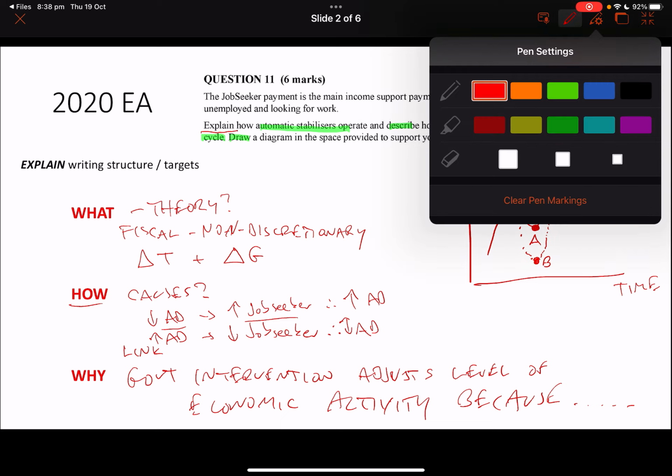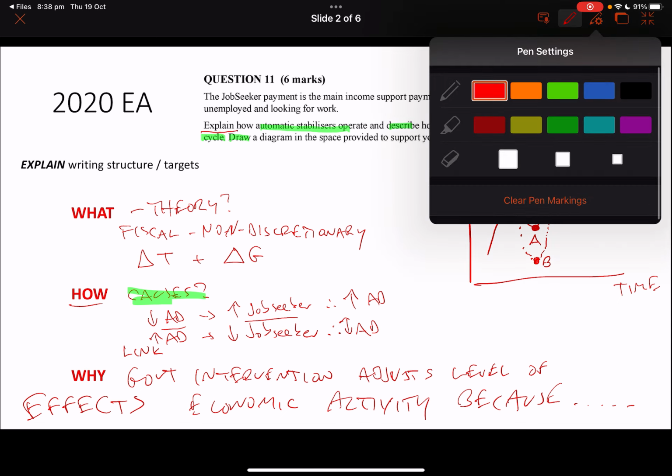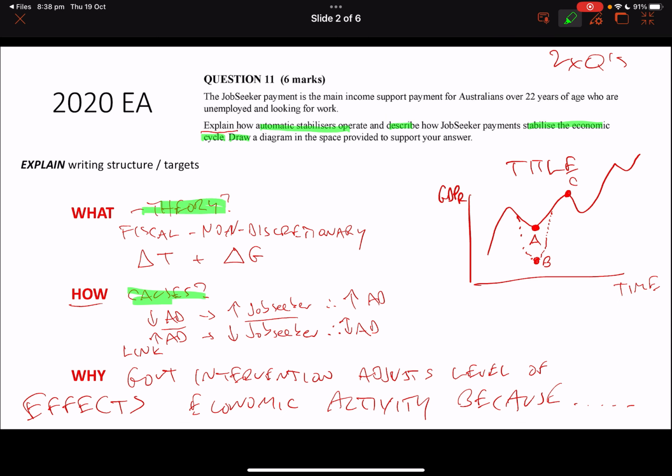Really at this point, we're talking about the effects. So on this question alone, let's just highlight our key ideas: theory, causes, and effects.